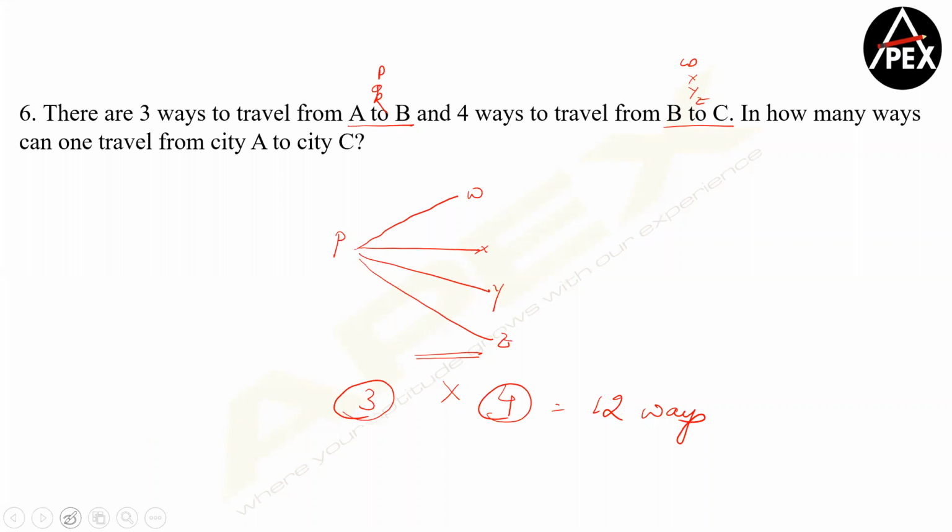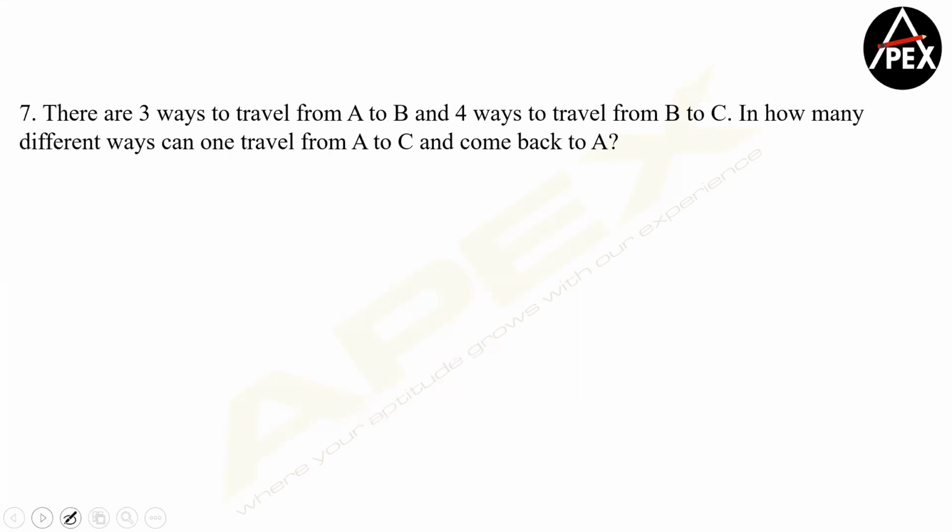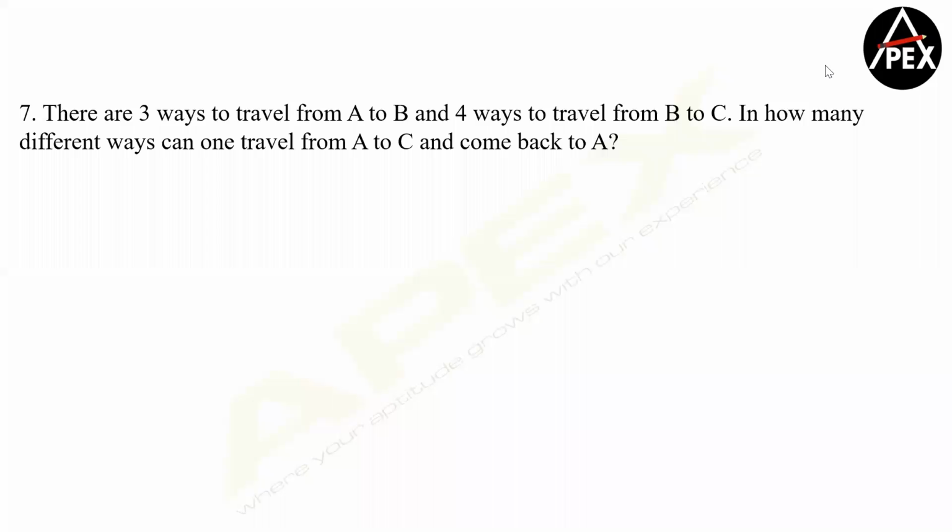Clear, guys? So moving forward. Yeah, can we solve this, please? Let's have this. So 3 ways to travel from A to B and 4 ways to travel from B to C. One thing I know is that from A to C, I have 3 into 4, that is 12 ways. To go from A to C, I have 12 ways.